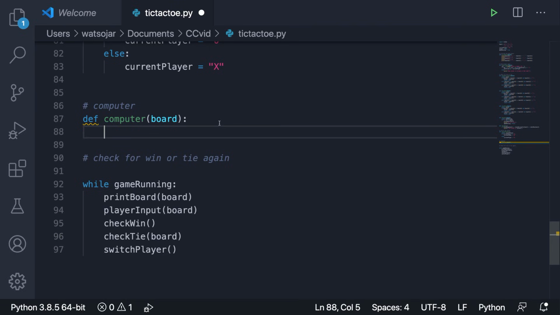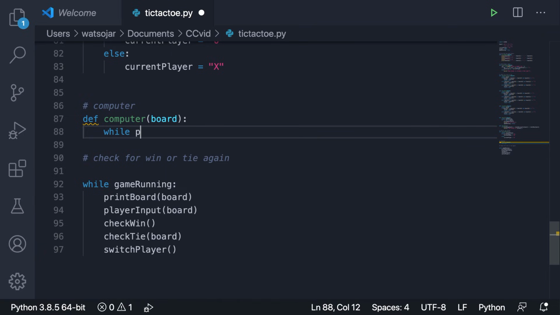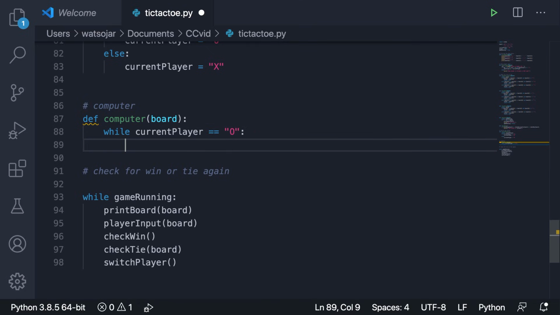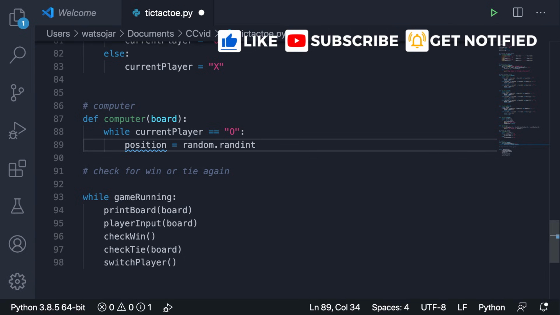Okay, and let's make the O the bot for us. Okay, so let's say while the current player is equal to O, we're going to tap into that random module and we're going to generate a random number 0 to 8. Okay, because those correspond to different spots on our board. So let's create a variable called position, and we're going to set it equal to random.randint, and then we're going to do it from 0 to 8.